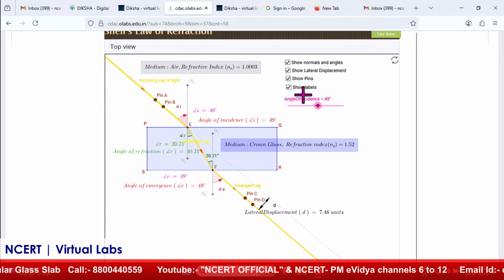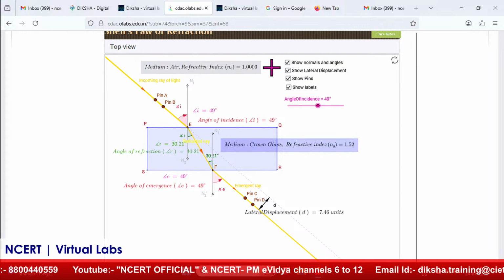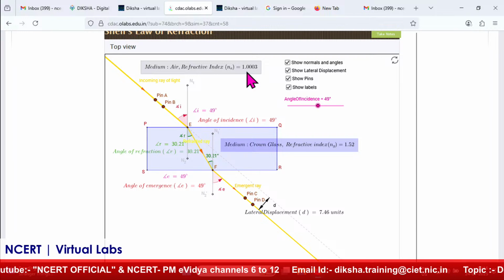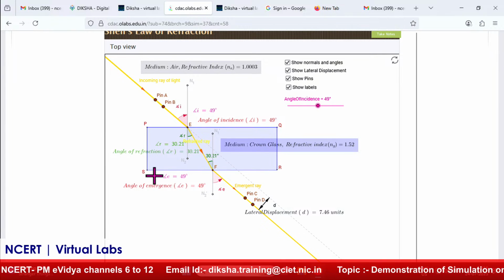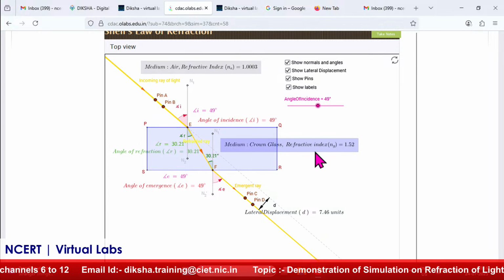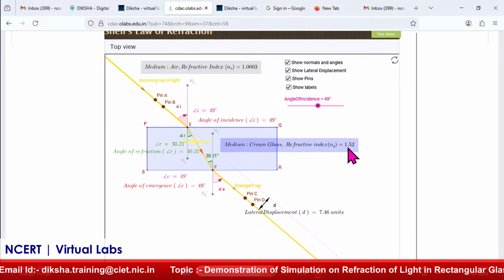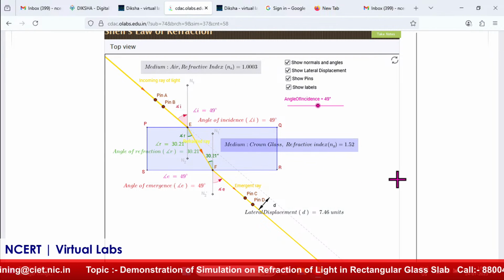So I will put this thing also, show labels. Here it explains which medium it is. The medium is air, its refractive index is 1, because velocity is maximum over here. Here this is a crown glass, a rectangular glass slab, whose refractive index is 1.52. Obviously its refractive index is more than air, so it is a denser medium.